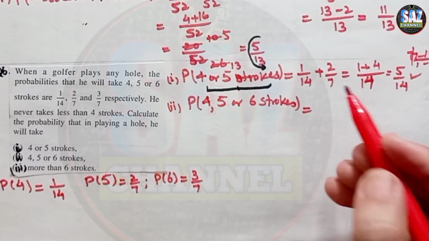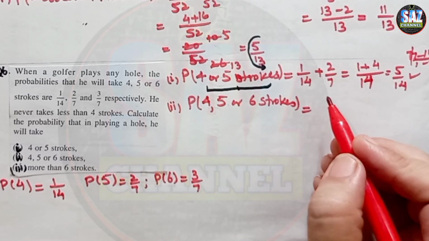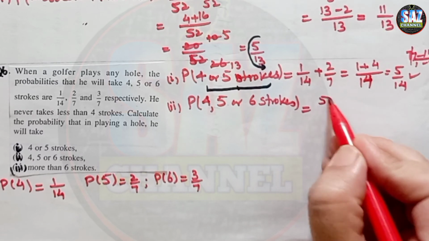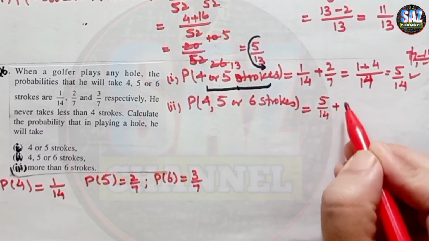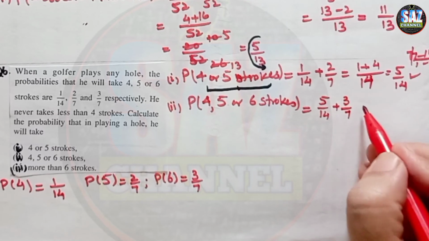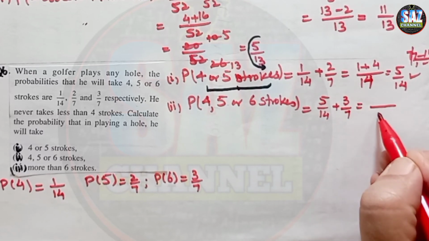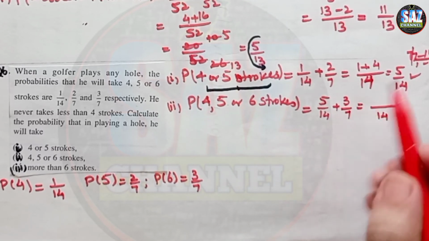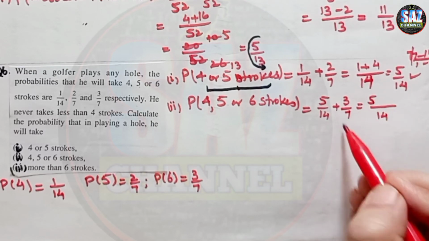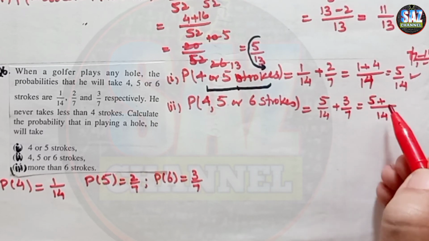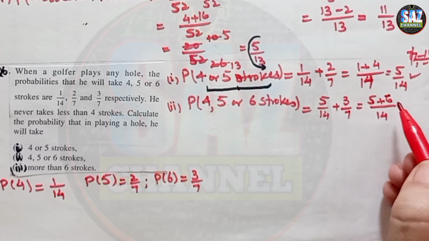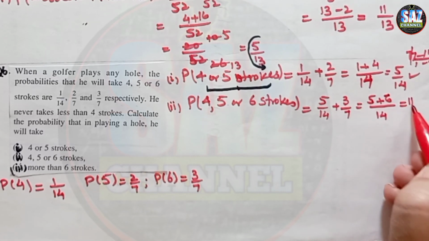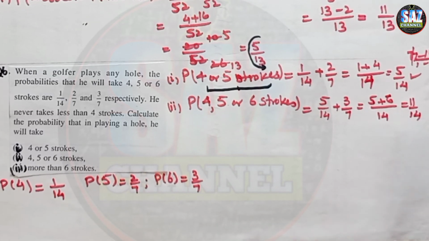That is 5 by 14 plus 3 by 7, and this is 14. LCM 14. 7 2 times is 14, 2 3s are 6, and that will give me 11 by 14.